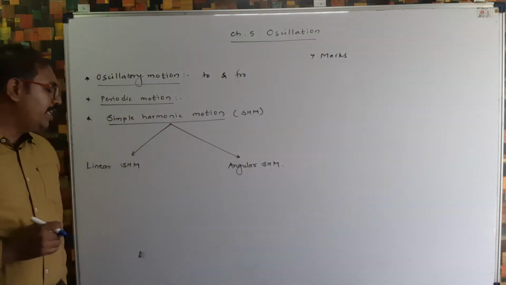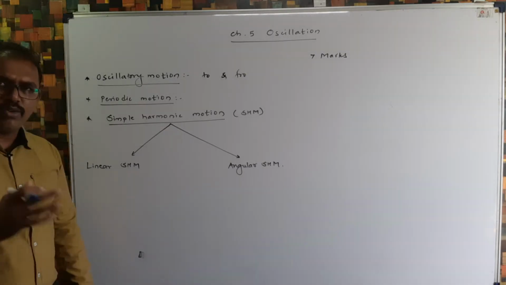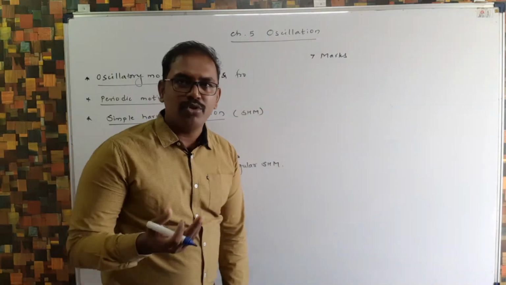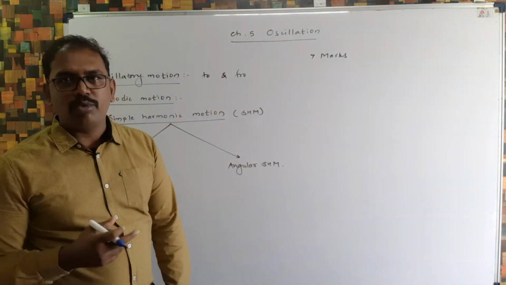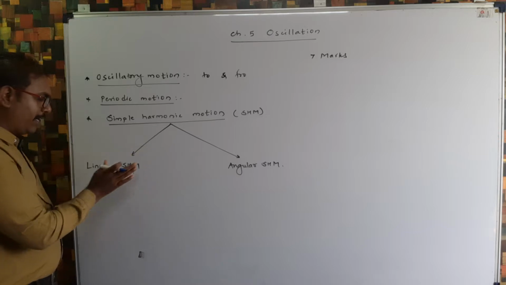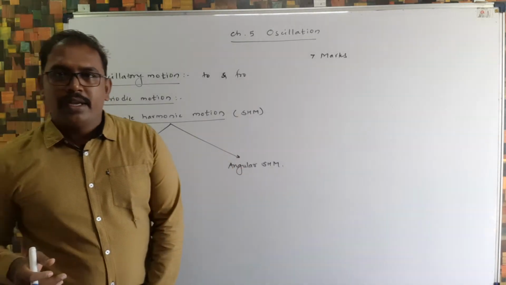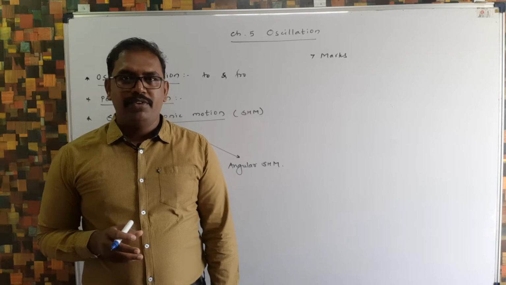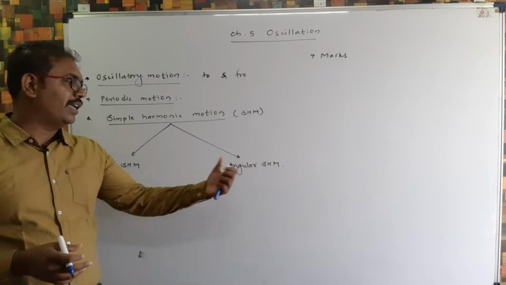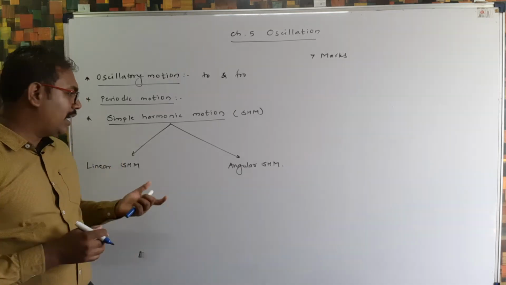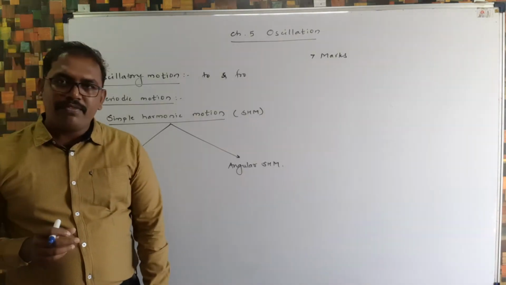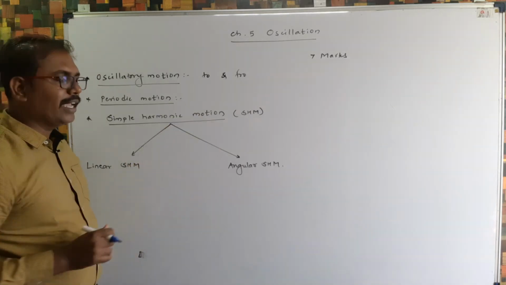Initially we learn linear simple harmonic motion. Linear means related to straight line. In the previous chapter, in rotational motion, we learned linear motion as well as circular motion. Now here the SHM is classified into two, linear SHM and angular SHM. Initially I will explain linear SHM, and then we learn some articles related to linear SHM, and then we switch to angular SHM. Basically both are similar type. Once you understand what is linear SHM, definitely you will understand what exactly is angular SHM.